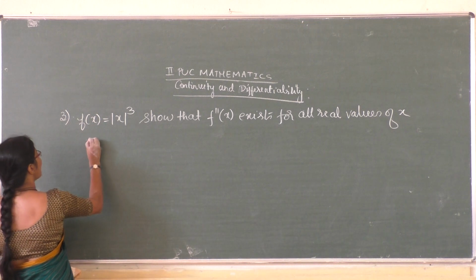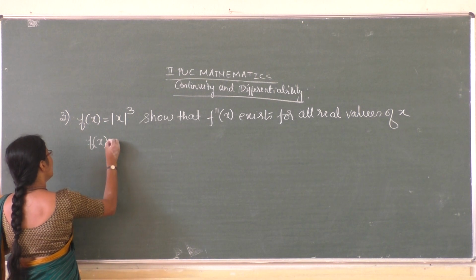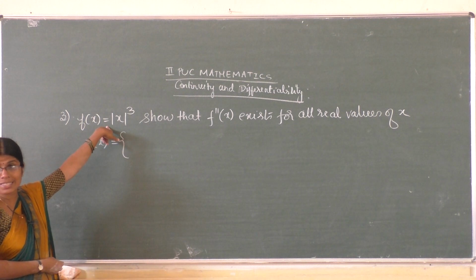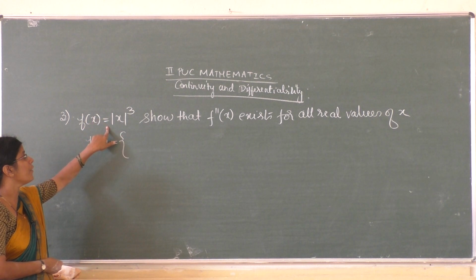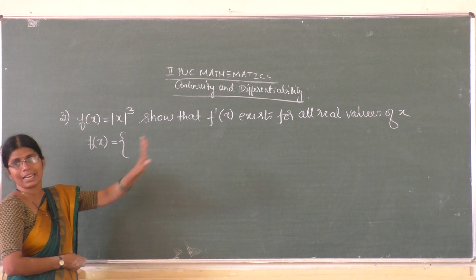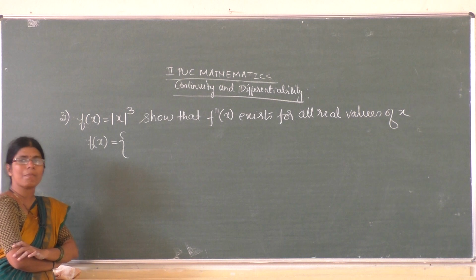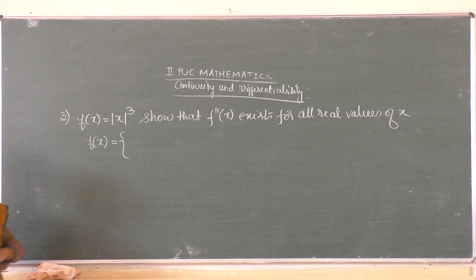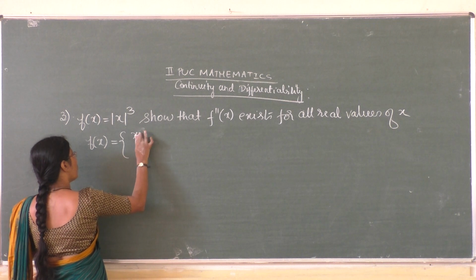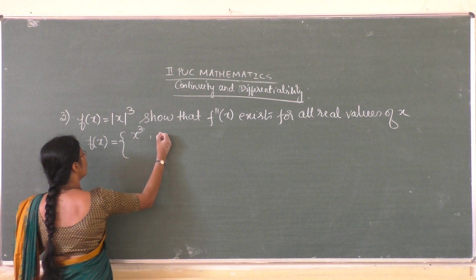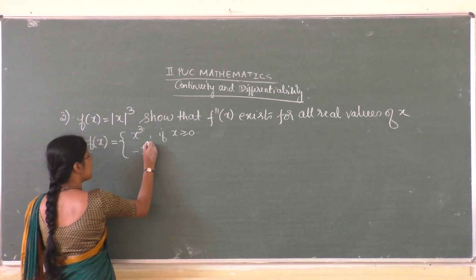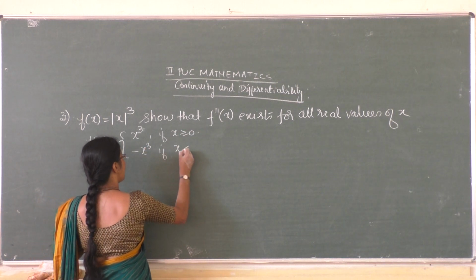So first you define f of x. F of x is equal to mod x cube. But there is a definition for mod x: modulus of x is equal to x if x is greater than or equal to 0, and minus x if x is less than 0. So modulus of x cube is x cube if x is greater than or equal to 0, and minus x cube if x is less than 0.